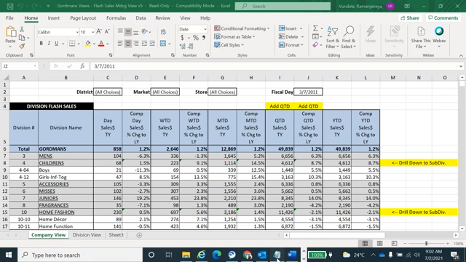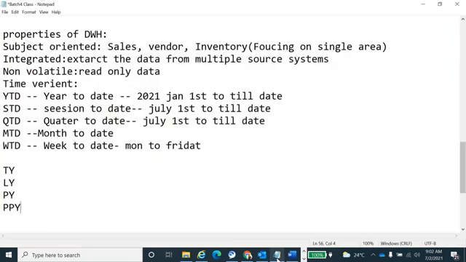There are four properties of a data warehousing project. Whenever they call it a data warehousing project, it has to support and satisfy all 4 properties. Then only do we call that project a data warehousing project. Okay, one is subject oriented, one is integrated, one is non-volatile, one is time variant. Subject oriented means it is focusing on a particular area. They are categorizing the data here: sales information, HR information, employee information, vendors information, inventory information, all those things. They're going to categorize the data here for analysis purposes.